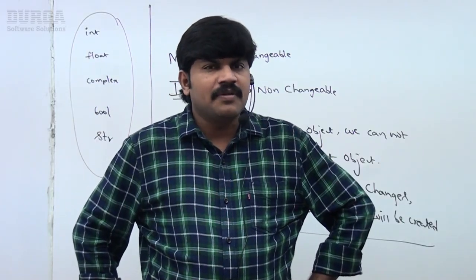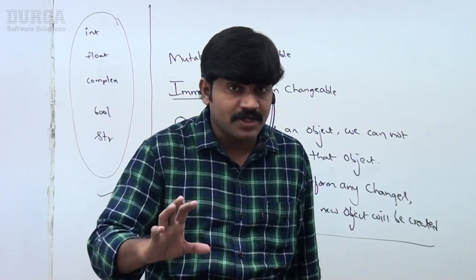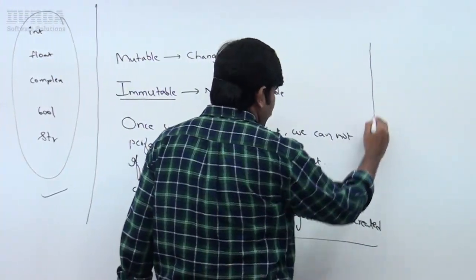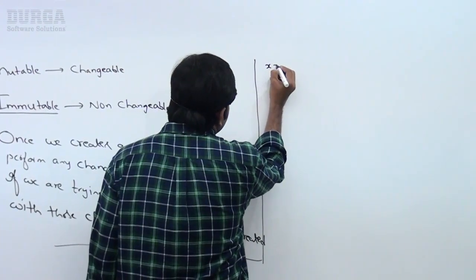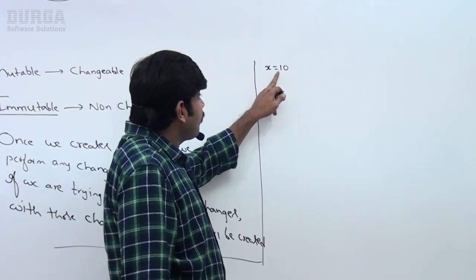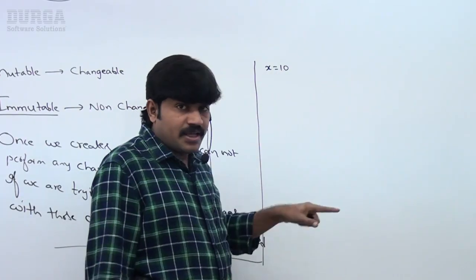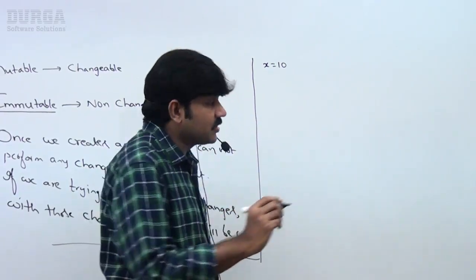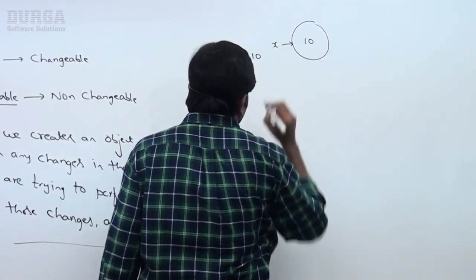Okay, theory is fine. Immutable means non-changeable. Can you explain with an example how fundamental data types are immutable? Observe very carefully. Here I am taking x is equal to 10. Can you represent this with a diagram? Everything in Python is an object, as we covered in the last sessions. Now x is the reference variable and 10 is the object.